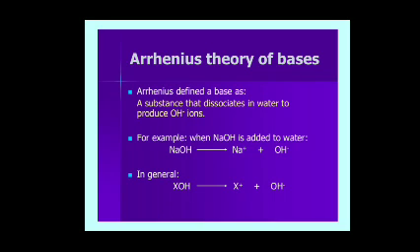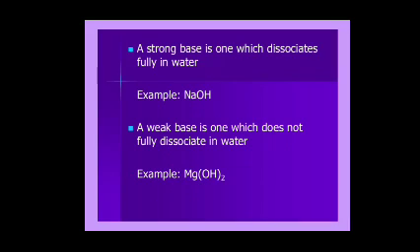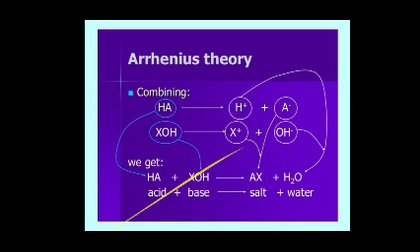In general, XOH gives X plus and OH minus ions. A strong base is one which dissociates fully in water, like sodium hydroxide. A weak base is one which does not fully dissociate in water, like magnesium hydroxide.